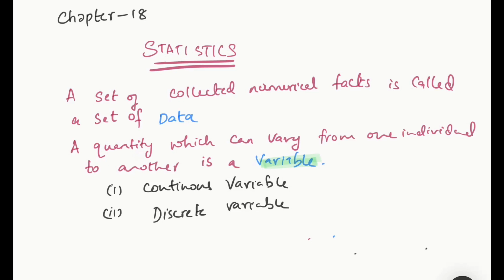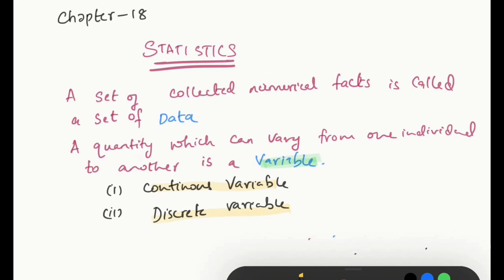In the variable, you have two types of variable. One is the continuous variable and the second one is the discrete variable. Continuous variable and discrete variable. So let us find the difference between the continuous variable and the discrete variable.